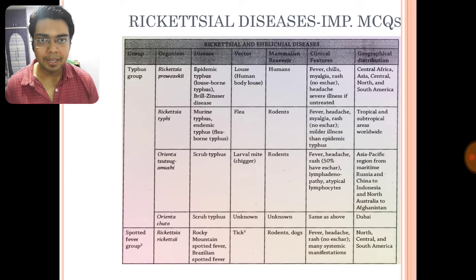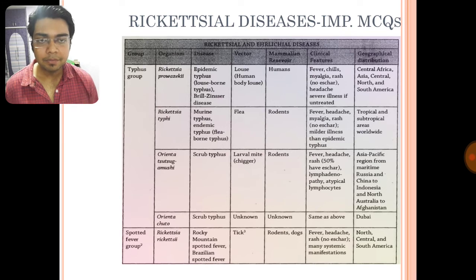Like prowazekii, something or someone is provoking, but the vector is so lazy, lousy, that it doesn't get provoked. So whenever you hear the name prowazekii, provoking but not working or not getting activated, that is lazy or louse. So Rickettsia prowazekii vector is louse or lazy.